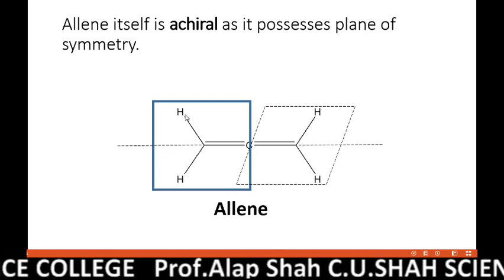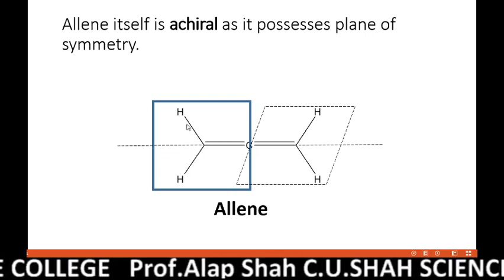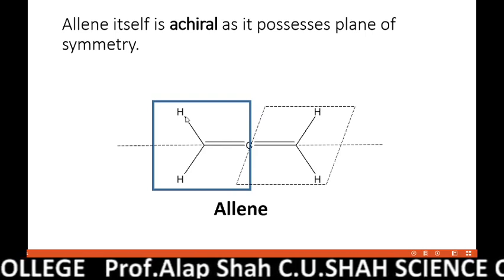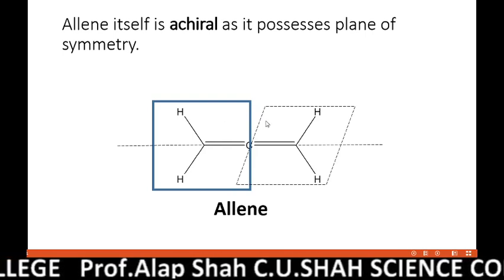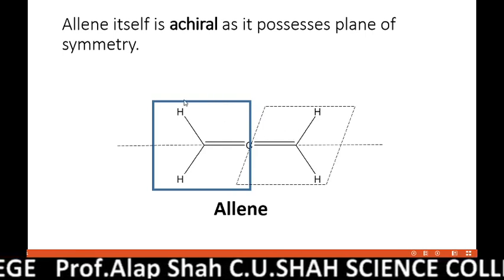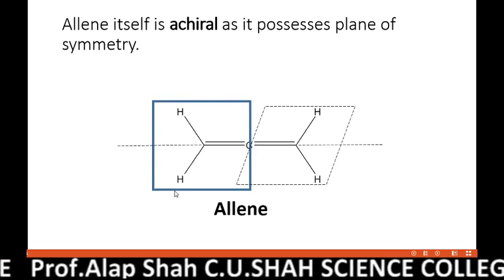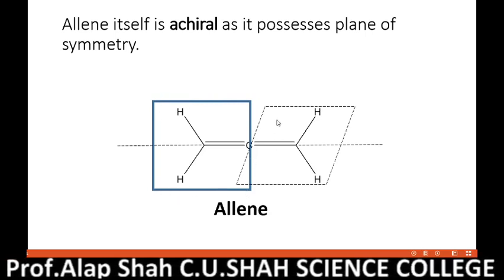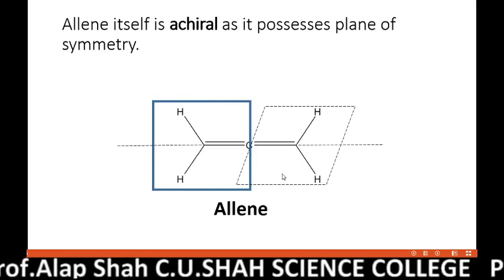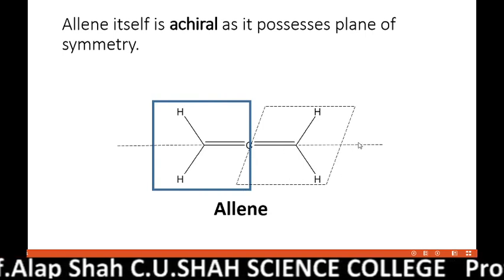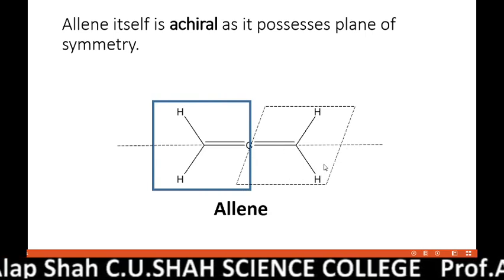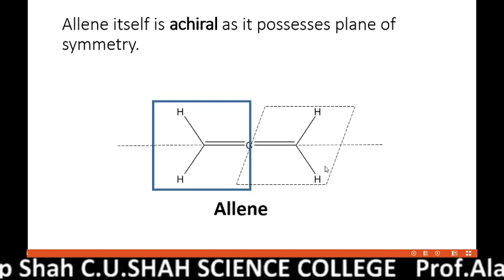So this indicates the presence of a plane of symmetry. The same thing will happen for this one also. If this plane bisects this line, equal atoms are present at equidistance.